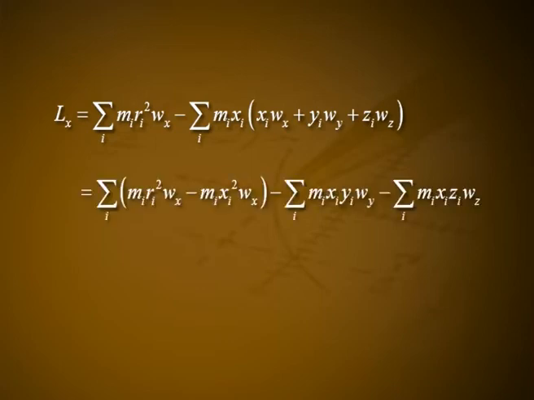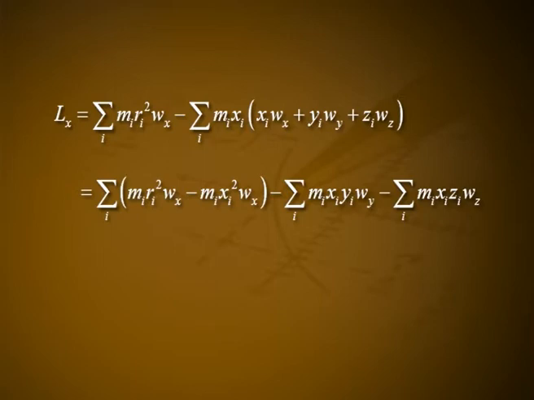When the body rotates around a fixed axis, vector ri dot vector omega i is equal to 0. Let us consider the general case in which vector ri dot vector omega i is not equal to 0. The xyz coordinate system is fixed in the body. Equation 1 in the component form can be written as Lx is equal to summation over i mi into ri square into wx minus summation over i mi into xi into xi wx plus yi wy plus zi wz,